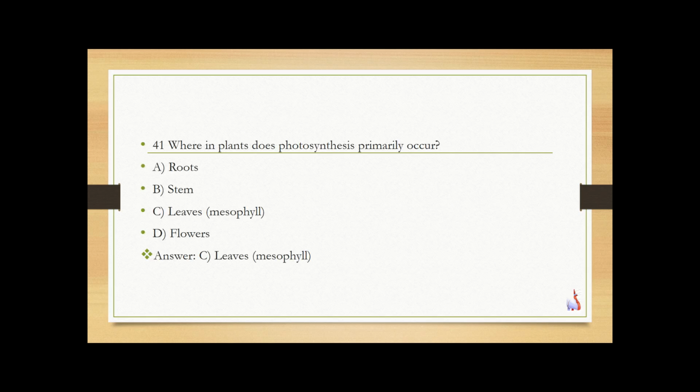Where in a plant does photosynthesis primarily occur? Roots, stem, leaf, flower. So the answer is leaf. Chloroplasts in mesophyll cells capture light energy.